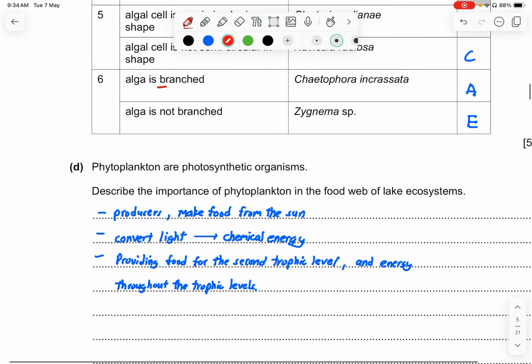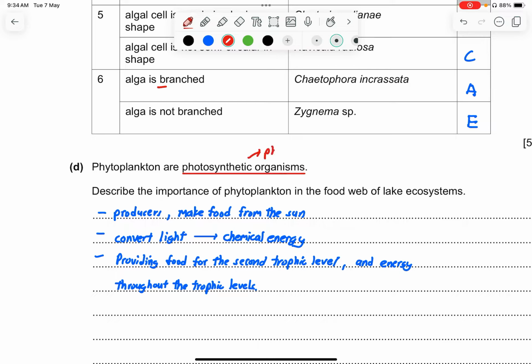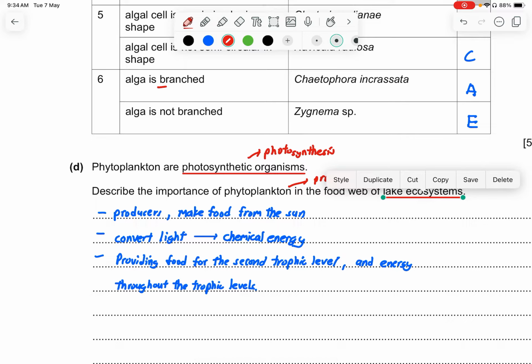Part D. Phytoplankton are photosynthetic organisms, meaning they can undergo photosynthesis. So describe the importance of phytoplankton in the food web of the lake ecosystem. So we know that they are photosynthetic organisms. It means that they are considered as a producer in the food chain. They help to produce the food for the herbivores, for the primary consumers and also the rest of the food chain. So what is their importance? Okay, just describe their importance.